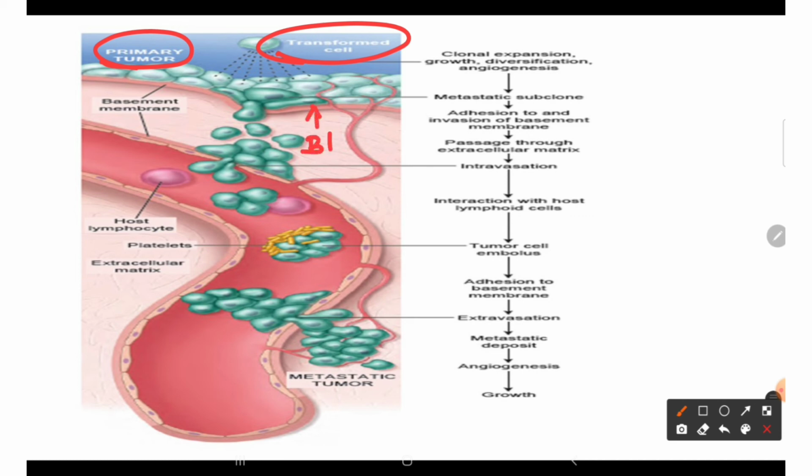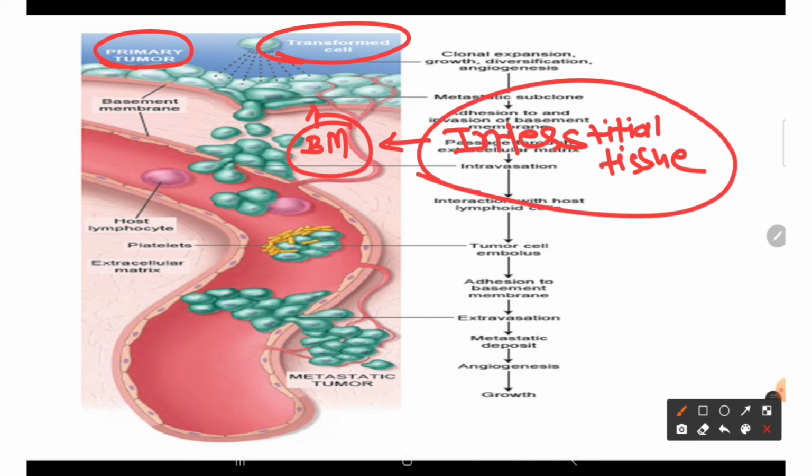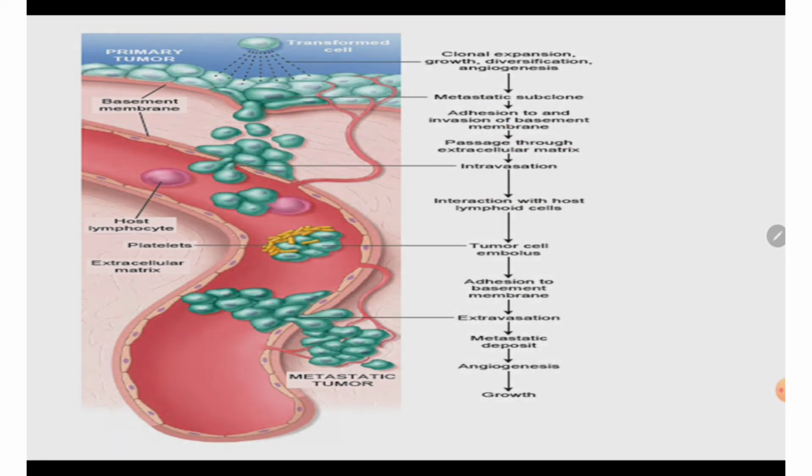This is the basement membrane below which we have the interstitial tissue, right? So I want to say that the tumor cell will invade this basement membrane and interstitial tissue. Both these together are known by the name extracellular matrix. So first of all, the extracellular matrix will get invaded.